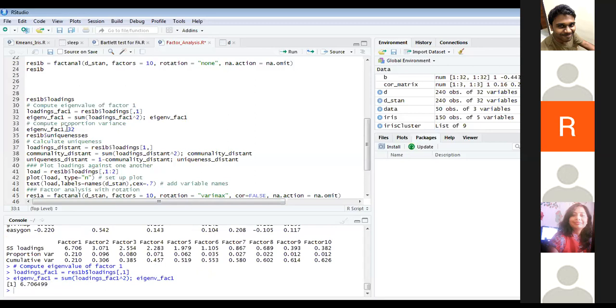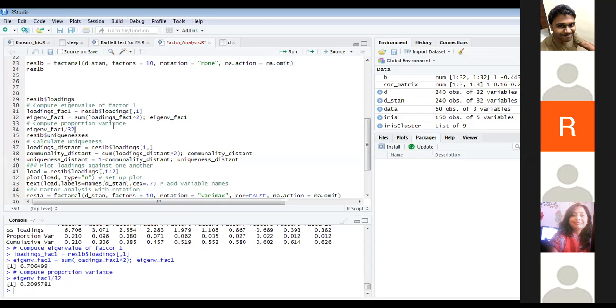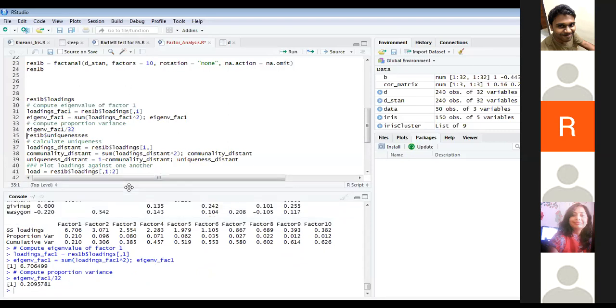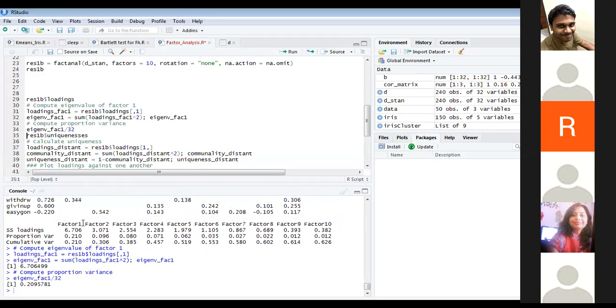Okay. So this is the eigenvalue. I am computing the proportion variance for this. The proportion variance is 0.209, which is already computed. See, for factor 1 my eigenvalue is 6.0706, and I'm computing my proportion variance. It's similar to this. So you can also check by doing it separately, but it's already available in your model output.